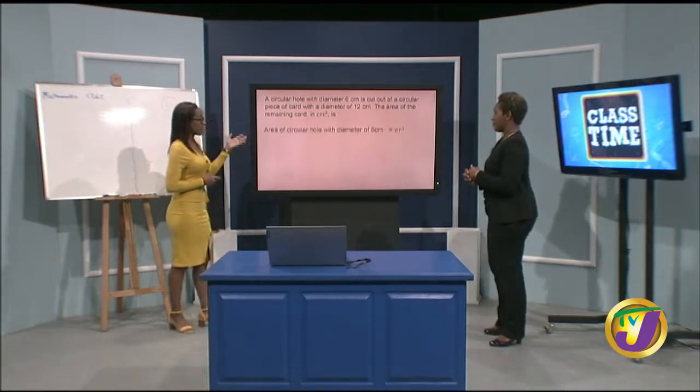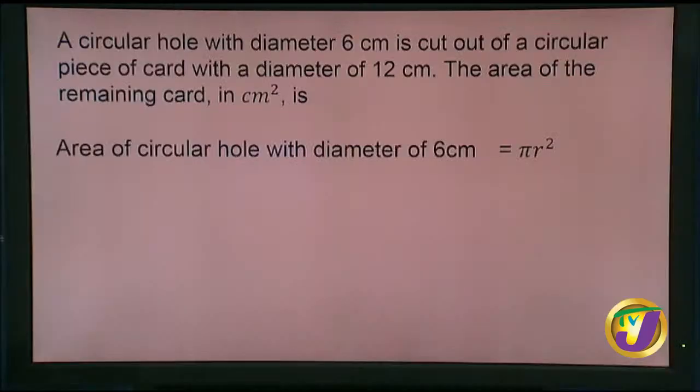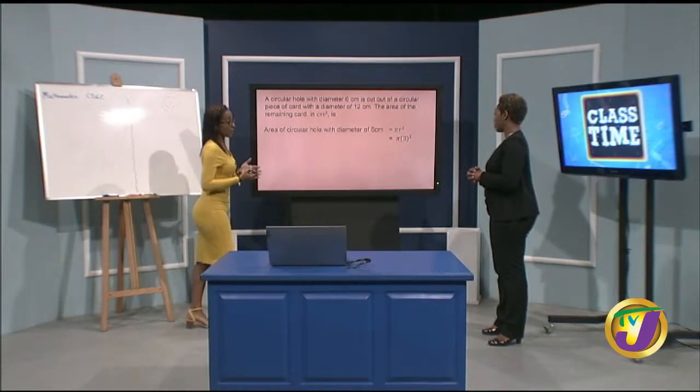So in taking a look here, we know the area of the circular hole with the diameter of 6 centimeters. Using the formula we've already established, pi r squared, the diameter is 6 centimeters, so our radius would have been 3 centimeters. Great. So here it's pi, and we have our 3, the radius in brackets, squared.